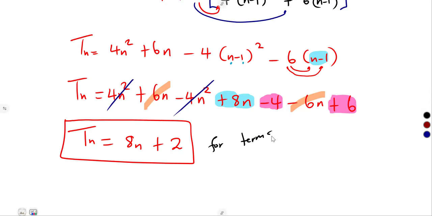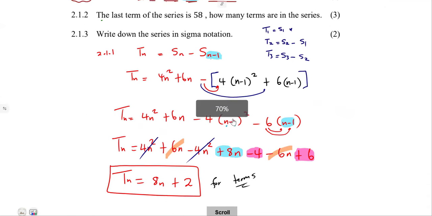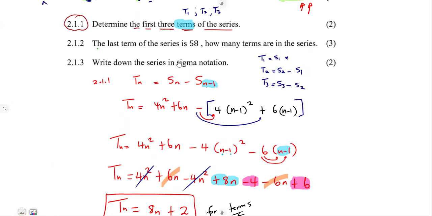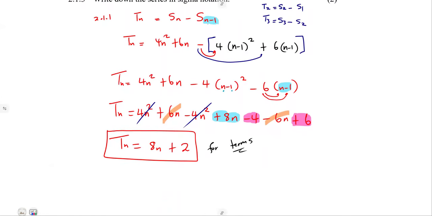So if the question now is saying determine these terms, from this we can determine those terms, which is what? The first 3 terms can be determined because you're just substituting. For the first term, T1, in place of n you put a 1. So it's 8 times 1 plus 2, and that was going to give us a 10.